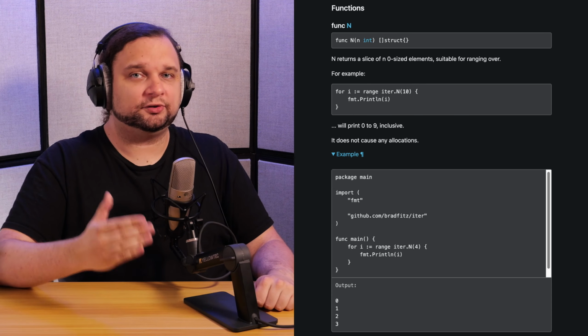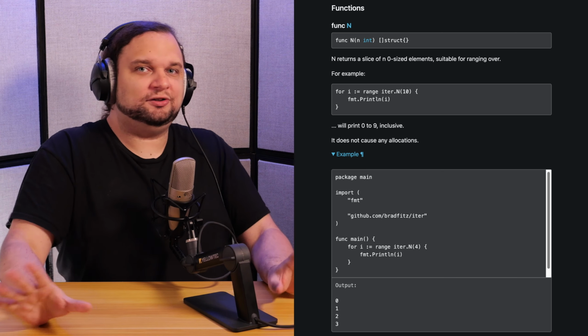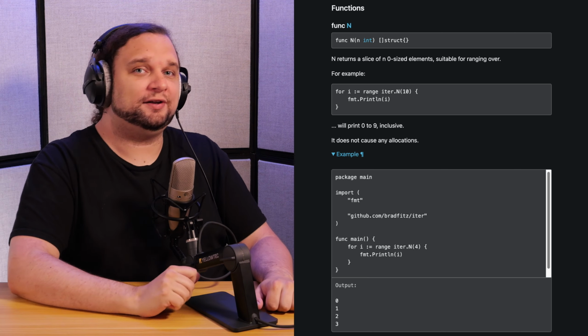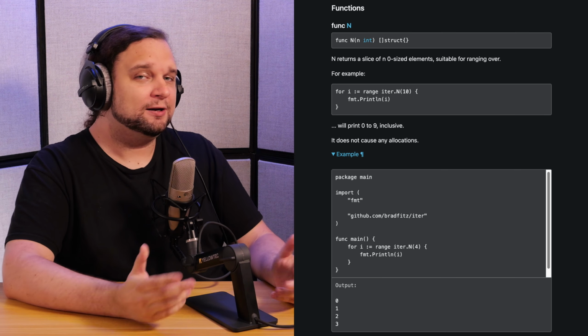It's github.com/bradfitch/iter, and you shouldn't use this package. Like, you really don't need this. Get with the times. We've had range over ints since way back in Go 1.22, but it was a cute idea.